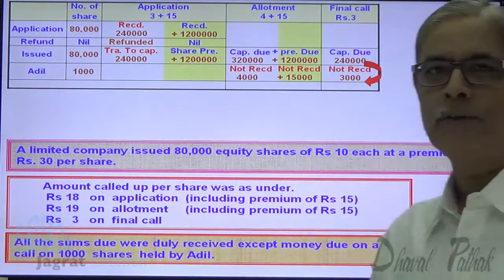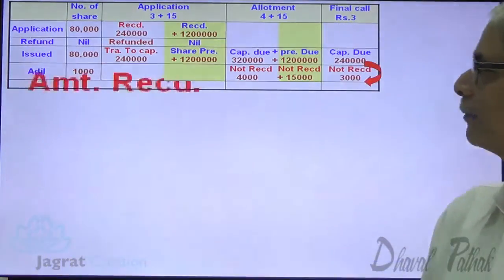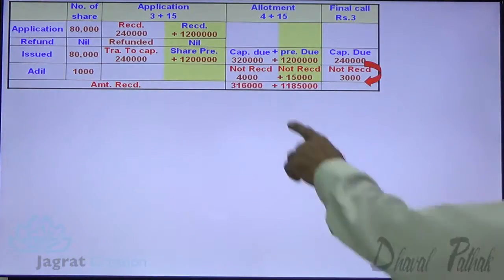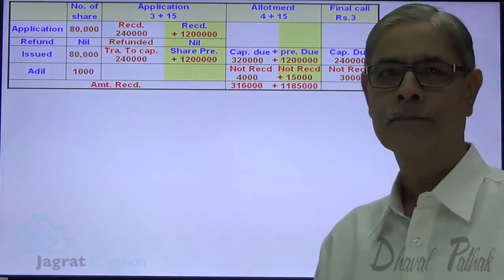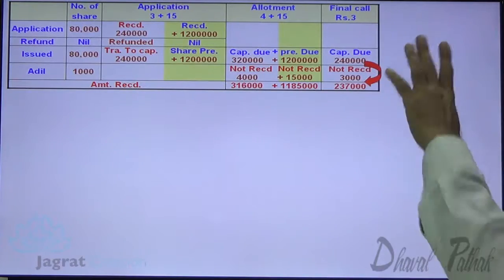Now the shares are forfeited. What is the amount received? Let us work it out for allotment and final call. This is the total amount received against allotment dues. This is the amount received against final call dues.